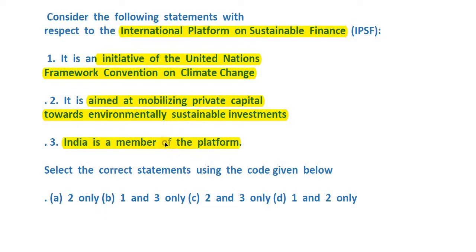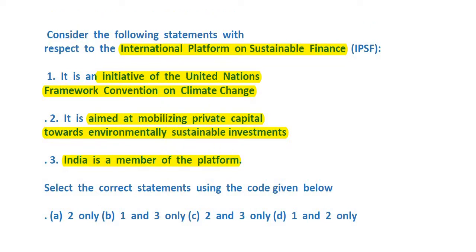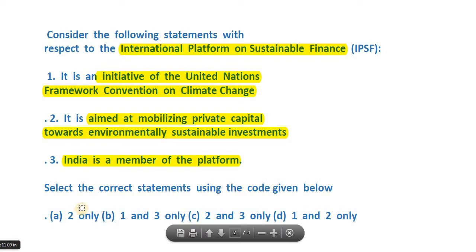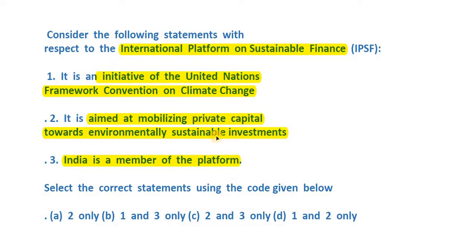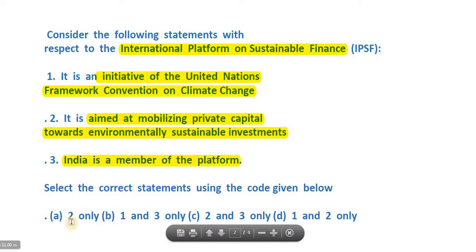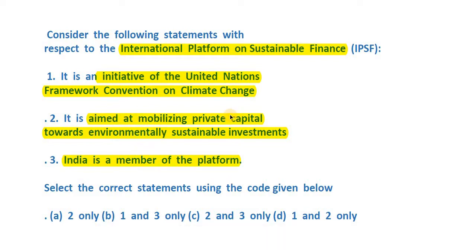So pause a bit and try to come up with the right answer. It's really important, something to experiment your guessing skills on. This is a sort of question that even if you do not know about it, you should still be able to answer based on your guessing skills. So the options are either way obvious: 2 only, 1 and 3 only, 2 and 3 only, and 1 and 2 only. So in none of the options do we have all of these statements as the correct option. So it has to be either 2, 1 and 3, 2 and 3, or 1 and 2. So try to come up with the right answer here as well. So let's see the answer now.